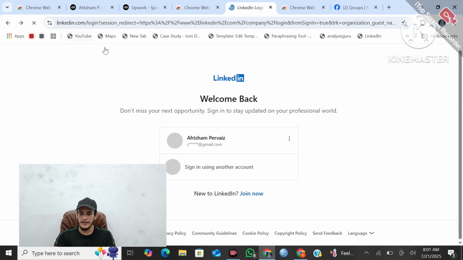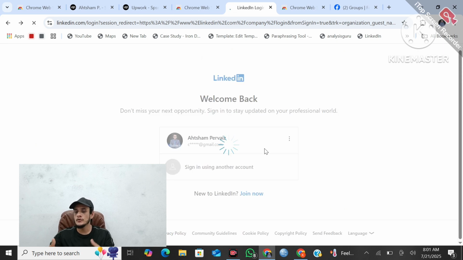How will you get clients on LinkedIn? Simply join different groups, such as a freelancing group, a data analysis group, or a data science group. In these groups you can post your portfolio and sample work, and you can hunt for clients.